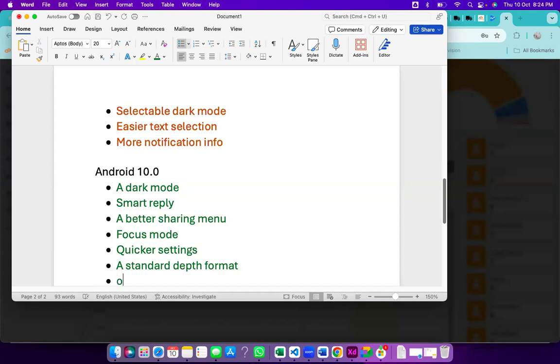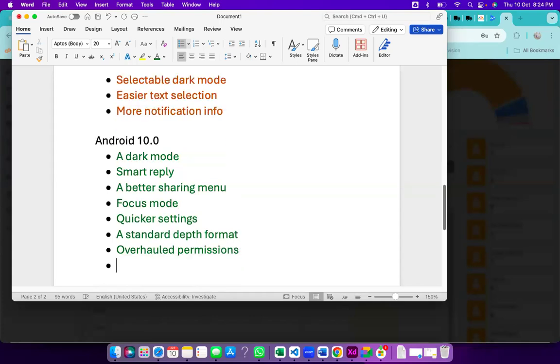And the next is the overhead permissions, the runtime permissions we discussed. Previously, if I wanted to give 10 permissions to one app, you had to click 10 times and allow each permission. But right now, with a single click, we can automatically give all those permissions. So that is the advantage here.